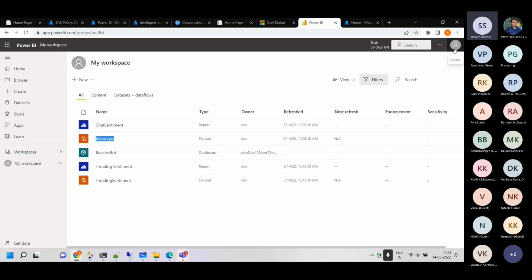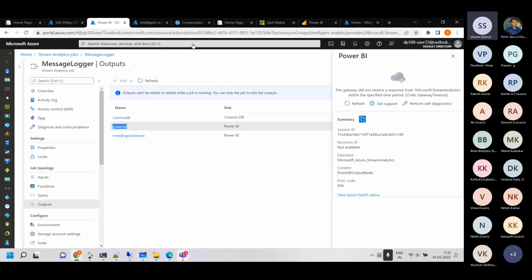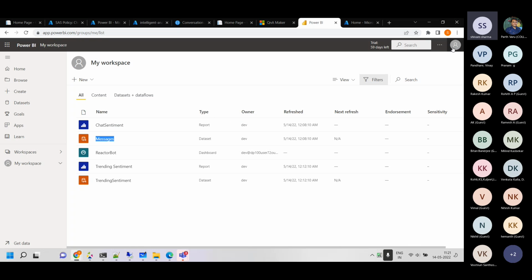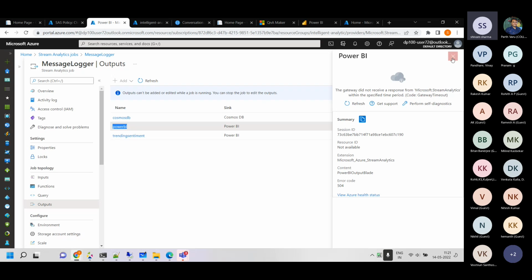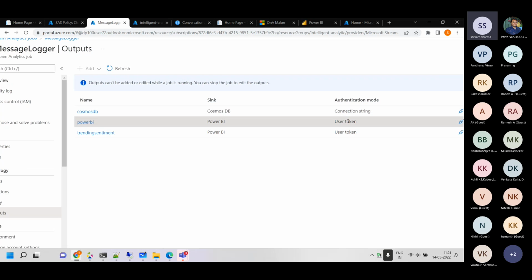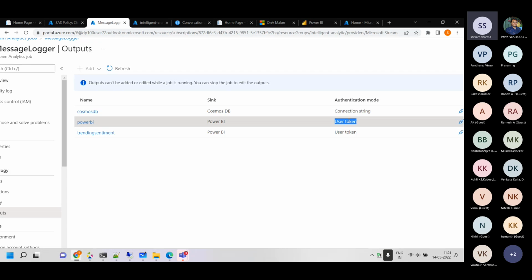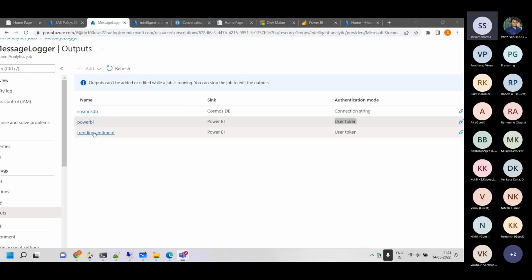I have a license on a different user, and this is a different user right now. So that's why it's not loading. I have to log in with the other user, the Power BI user where the license is there, then that part will load. This is a good thing, that we are unable to see somebody else's data. Because it's using a user token right now, not a connection string, if you are logged in with the wrong user, your token is not the correct one. That's why it's not loading there, but that's fine.